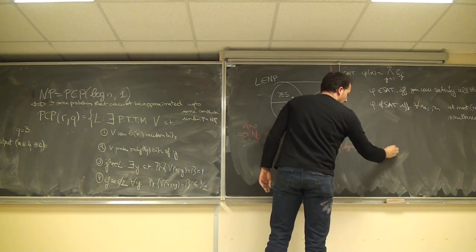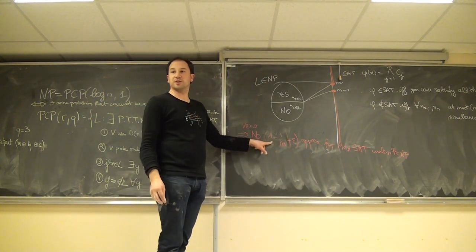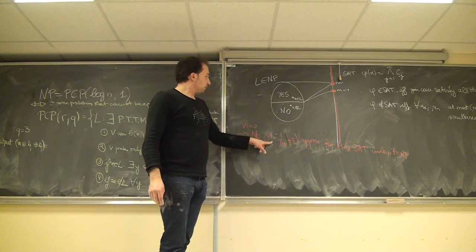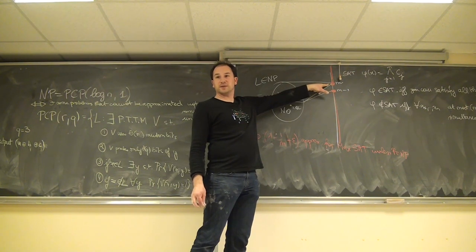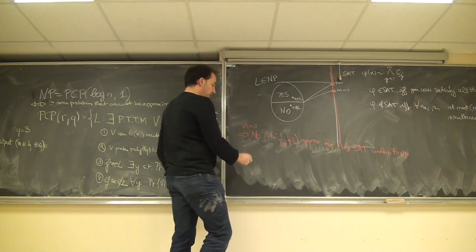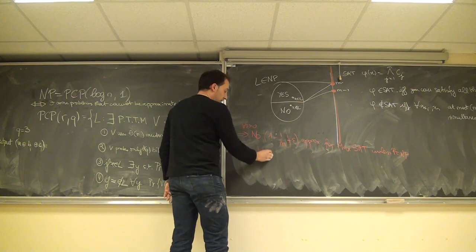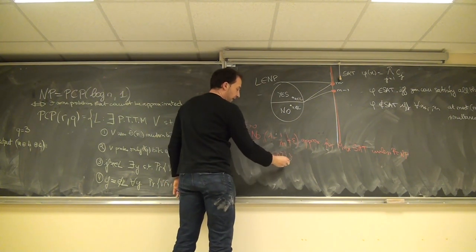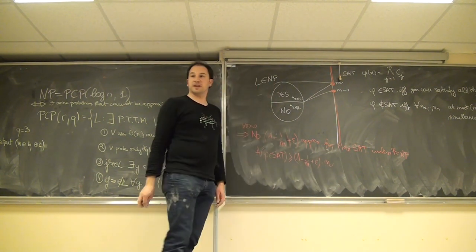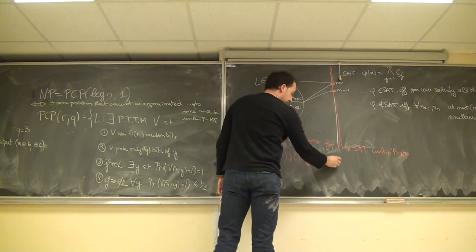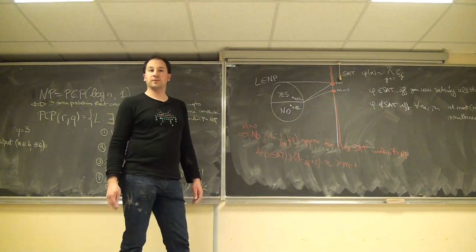unless P equals NP. Why is it so? It's because if you had such an approximation, when your formula phi is satisfiable, then the output of your algorithm A over phi, which is satisfiable, has to be larger than (1 - 1/m + epsilon) times the optimum, which is m. And this is strictly larger than m minus 1. And since it has to be an integer, it's m.